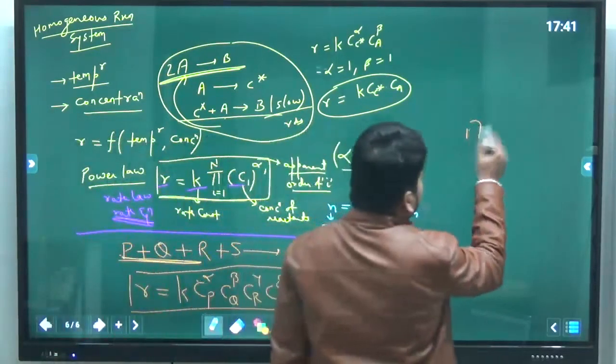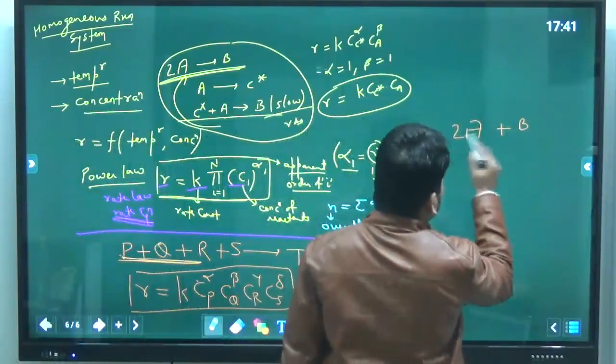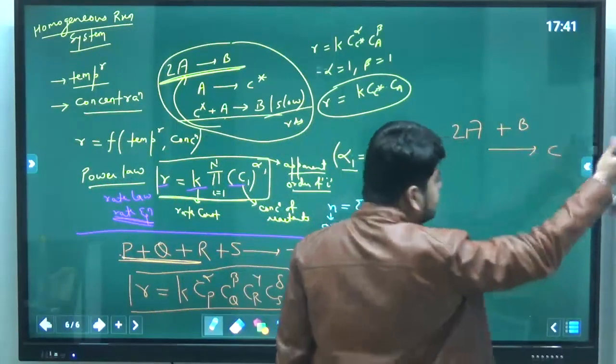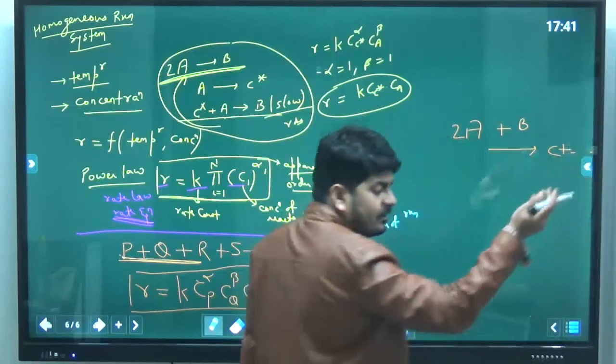Suppose any reaction is like 2A plus B gives C or something.